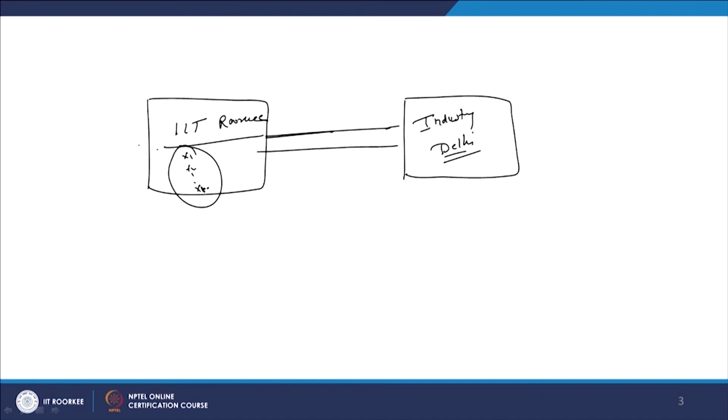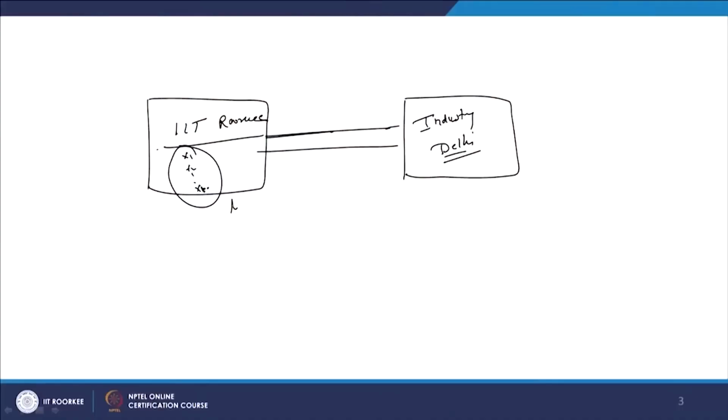So, the 10 states or 10 students are present in IIT Roorkee before travelling, and now we have started travelling from IIT Roorkee to some industry at Delhi, which is in India. What happened at t equals, say, 5, it has started and it has to reach at some time.